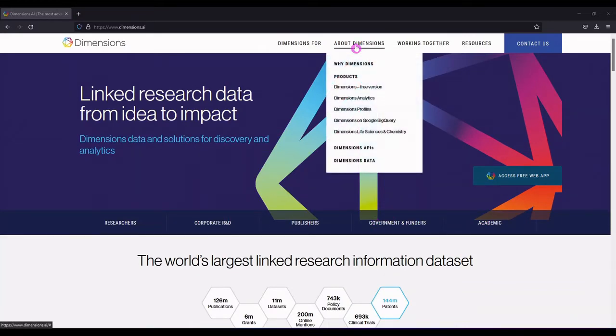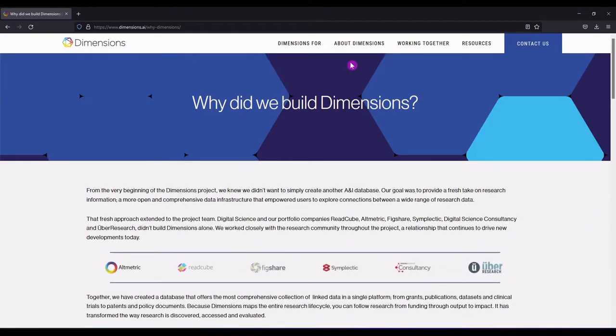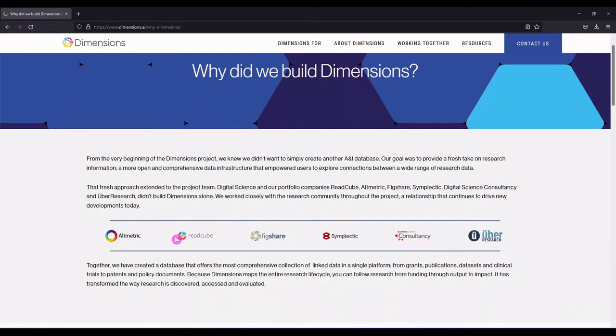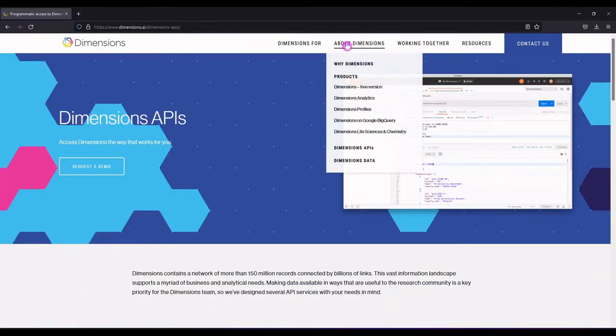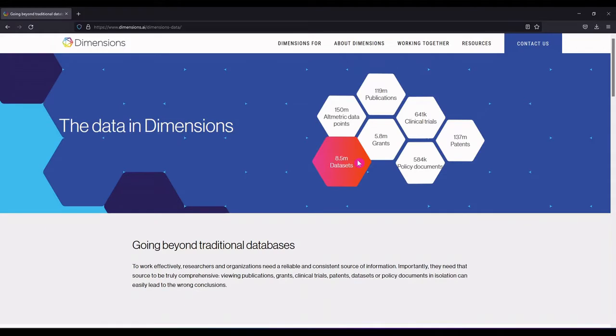Up at the top, if you click on About Dimensions, you can find out more about Dimensions, which was founded by Digital Science and has partner companies Altmetric, ReadCube, Figshare, Symplectic, Digital Science Consultancy, and Uber Research. You can also find out more about Dimensions APIs and Dimensions data. Dimensions search platforms are combing the web and different resources like clinicaltrials.gov, pubmed.gov, institutional repositories, preprint archives, and more to pull in all this data for you to look at.